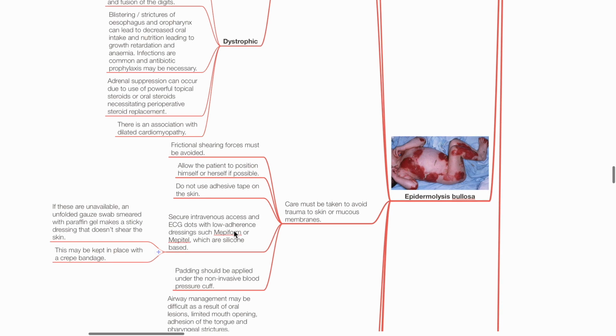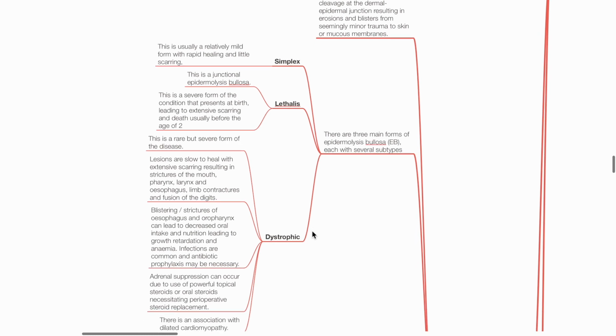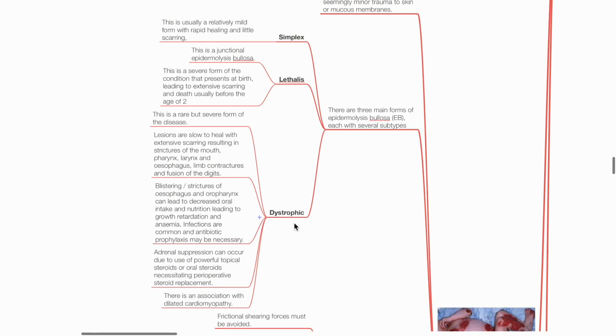Epidermolysis bullosa. This is an inherited group of skin disorders characterized by cleavage at the dermal-epidermal junction, resulting in erosions and blisters from seemingly minor trauma to the skin or mucosa. Three main forms of epidermolysis bullosa include simplex, lethalis, and dystrophic. The simplex form is usually a relatively mild form with rapid healing and little scarring. The lethalis form is junctional epidermolysis bullosa, which is a severe form that presents at birth, leading to extensive scarring and death usually before the age of 2 years old.